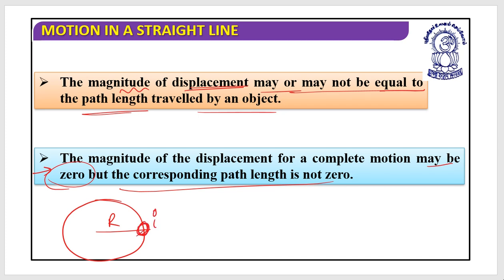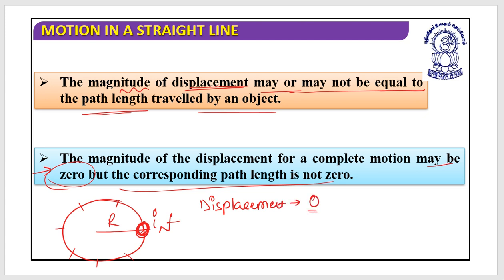Let's say you started here, moved around, and ended up at this position. That means your initial and final positions are equal. So what is your displacement? Yes, it is 0.